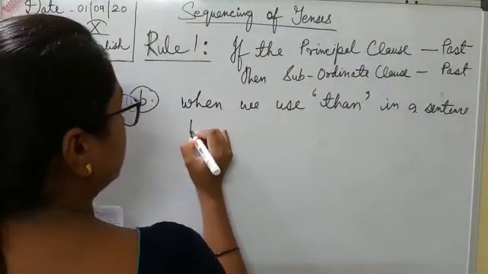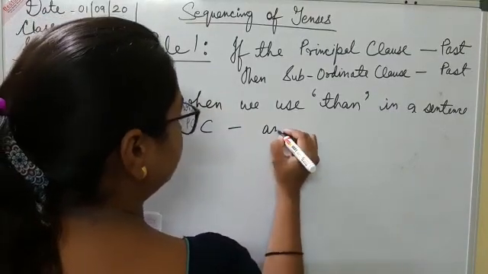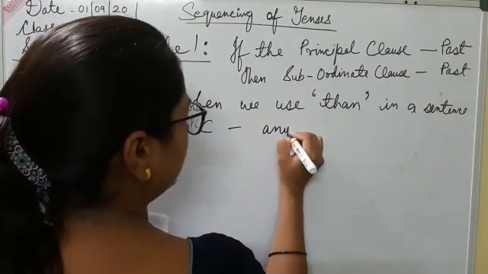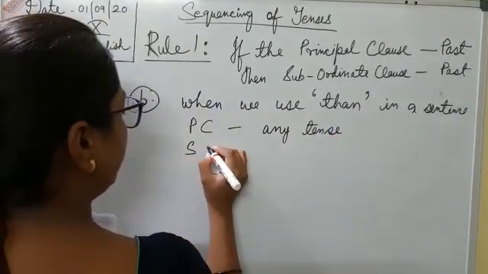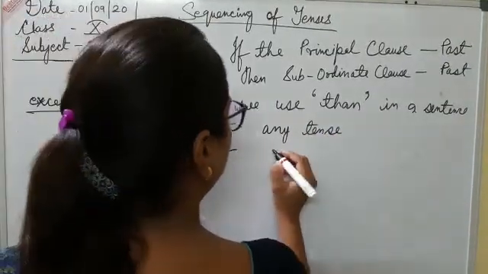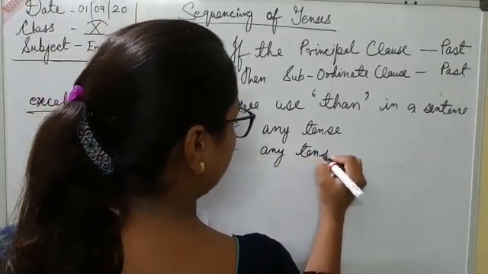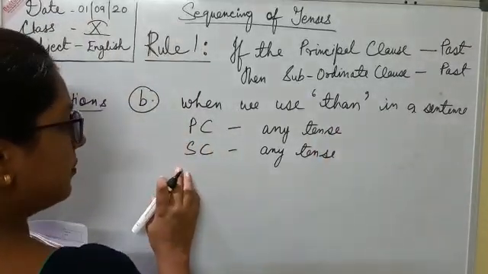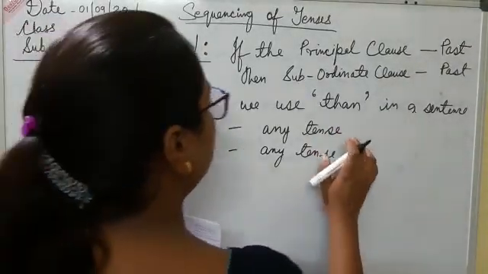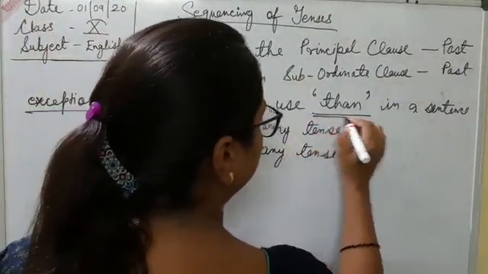So the principal clause will be in any tense and the subordinate clause can also be any tense. It does not need to follow the principal clause when we are using the word "than".